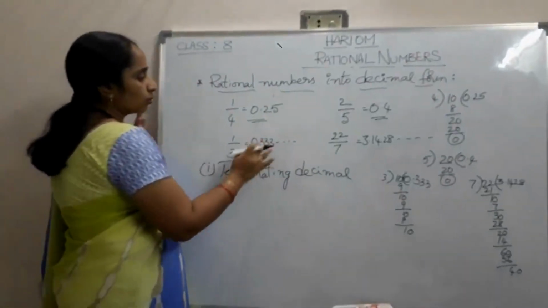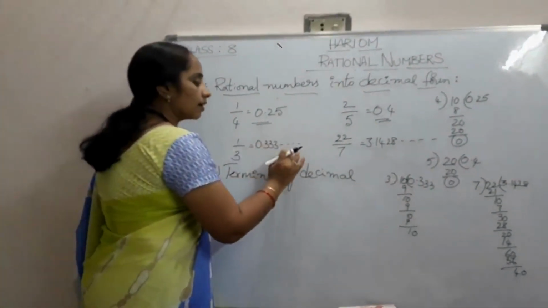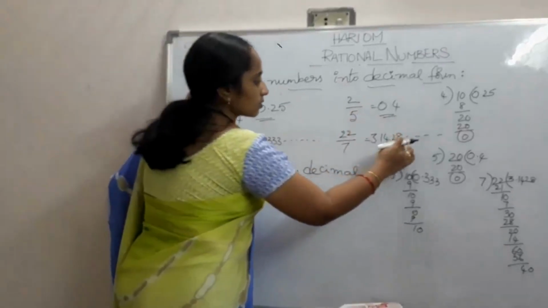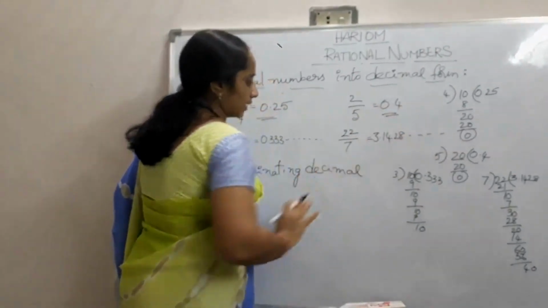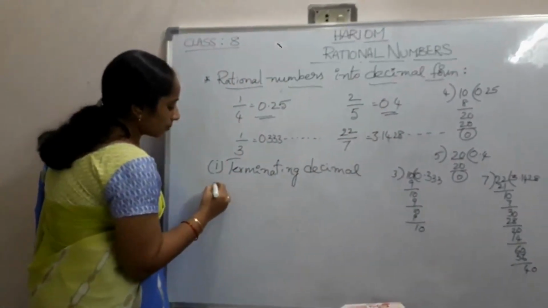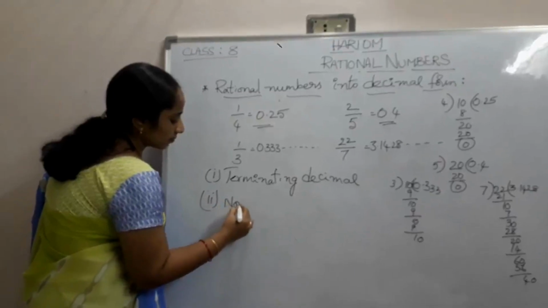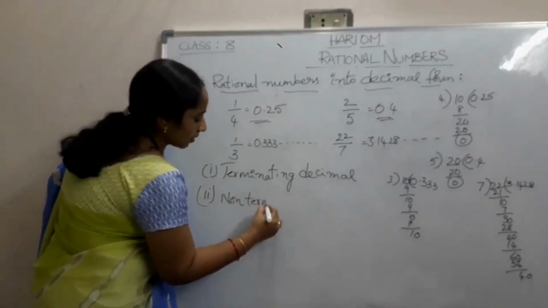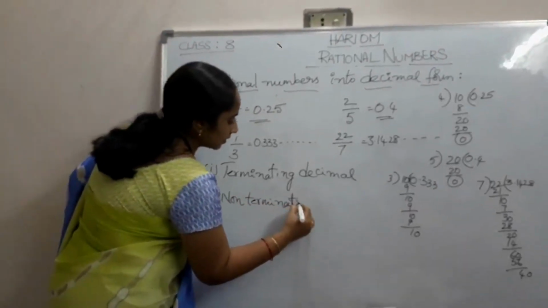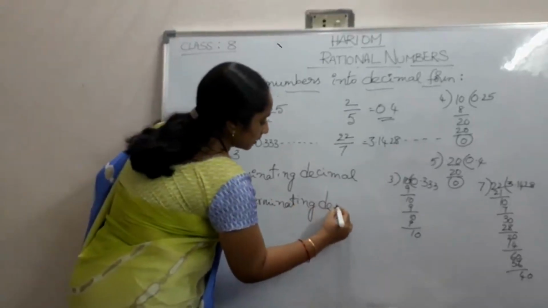In the below 2, here there is no end. Here also, for this division, there is no end, so we call them non-terminating decimals.